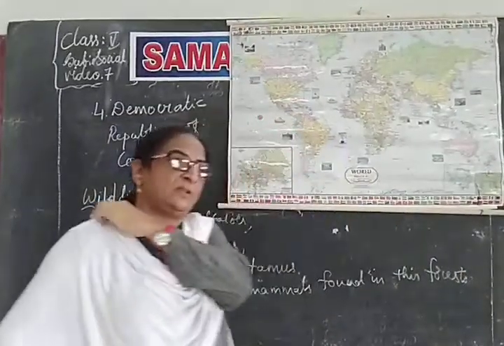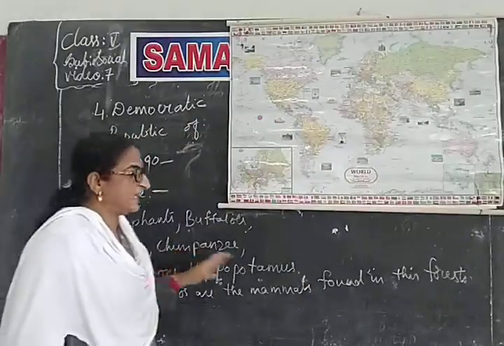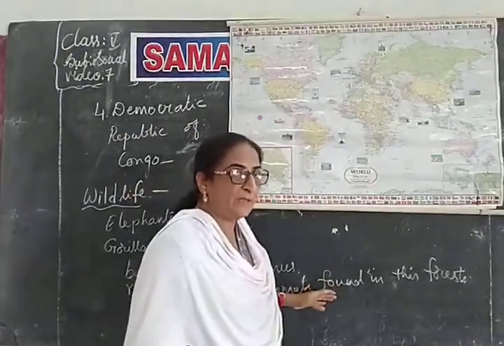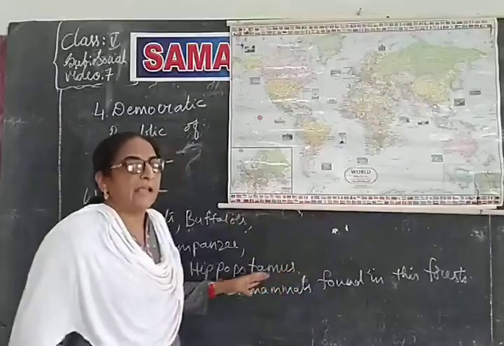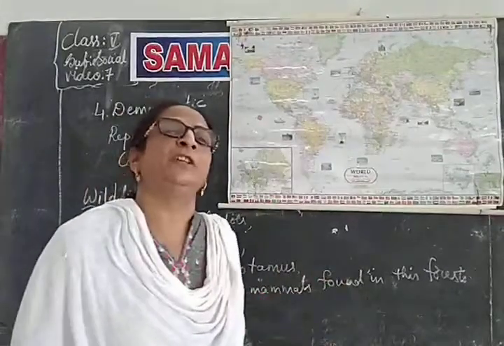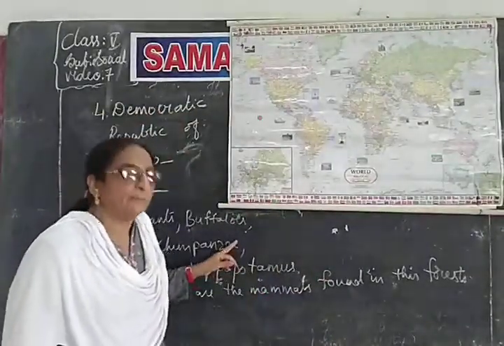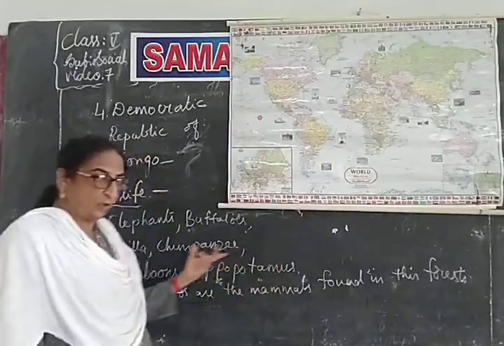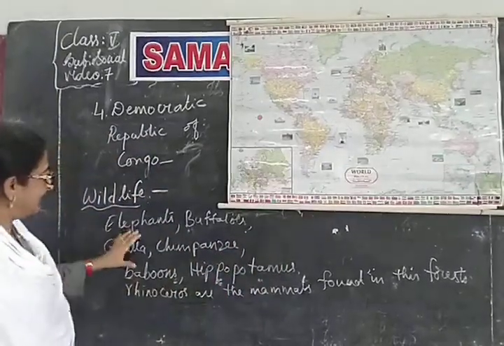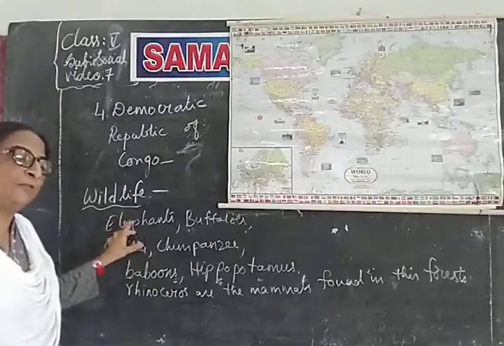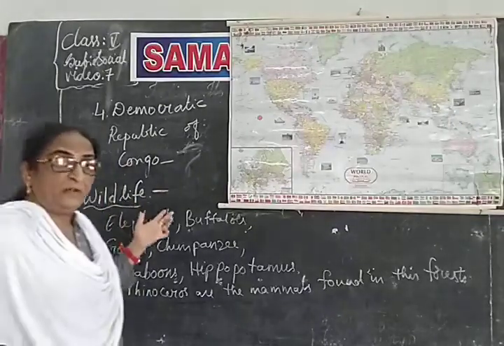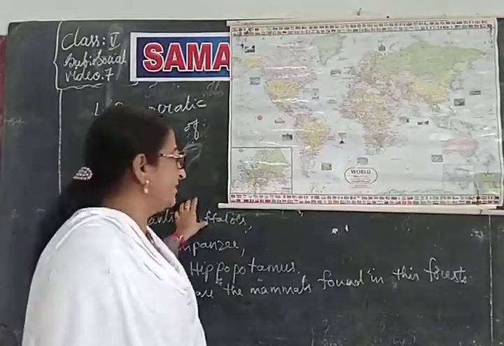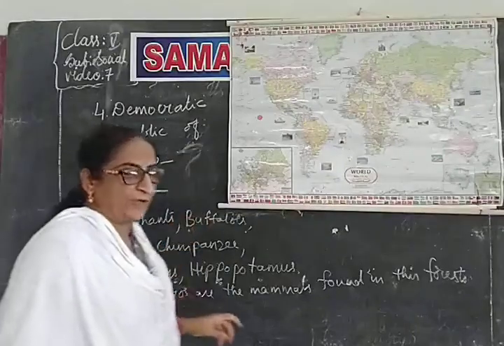That is a rhinoceros. And these are mammals. Do you know what mammals are? Mammals are the animals that give birth to their young ones and feed them with their milk. So all these are mammals, and this type of animals are found in the forest of Congo, DRC. So this is the wildlife that we find here.